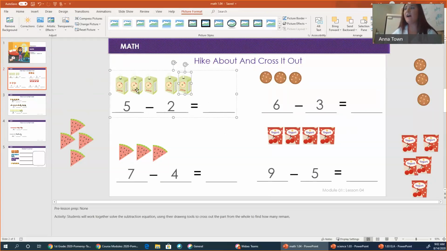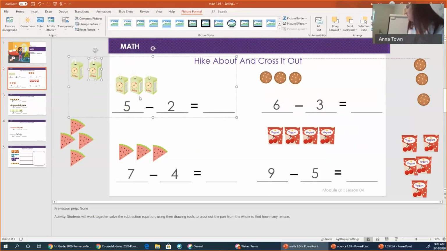So right here we have 5 juice boxes. It's telling us to take away 2. So you would take away 1 and then you would take away 2. The answer is how many juice boxes are left. So our equation would be 5 minus 2 is equal to the number 3 because there are 3 juice boxes left. 1, 2, 3.